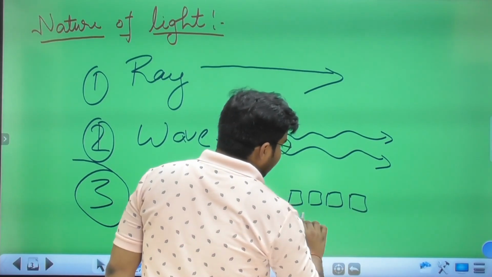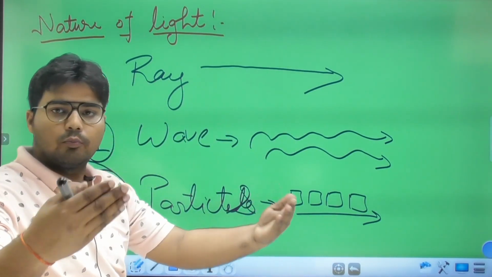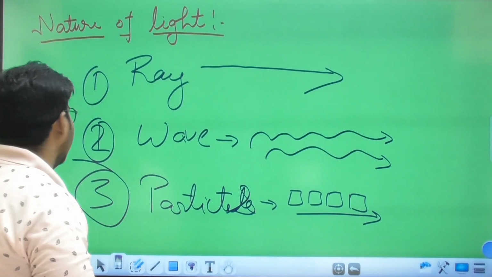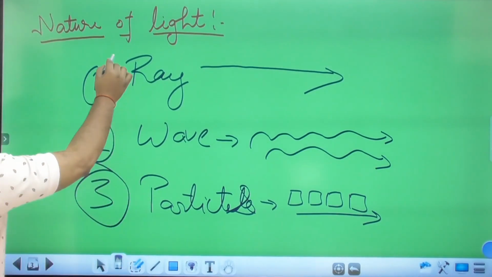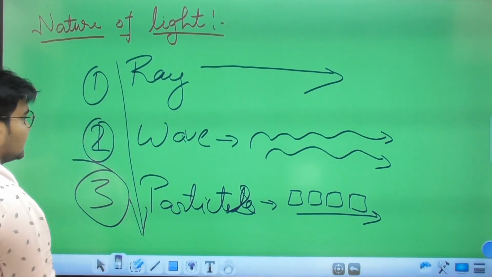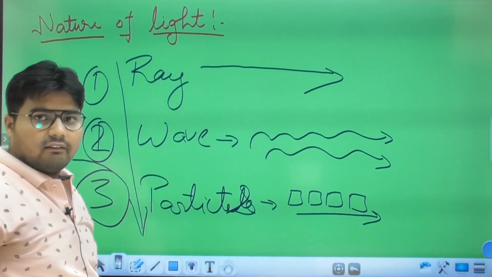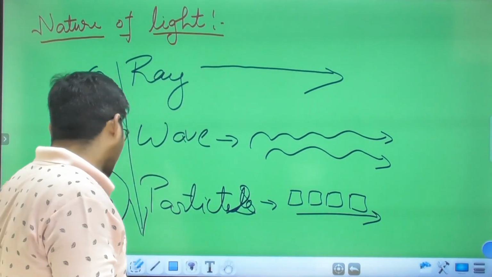In this way the light propagates in any medium. So these are the three natures of light by which it can propagate in any medium.